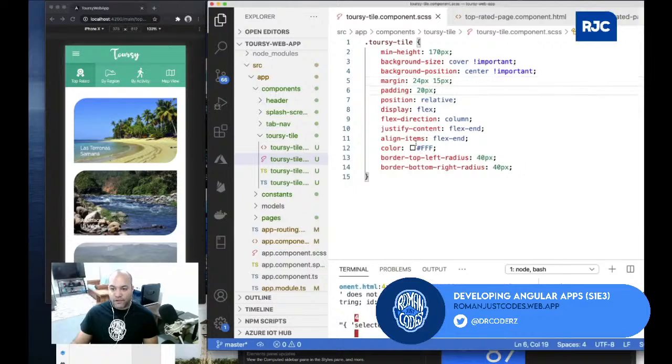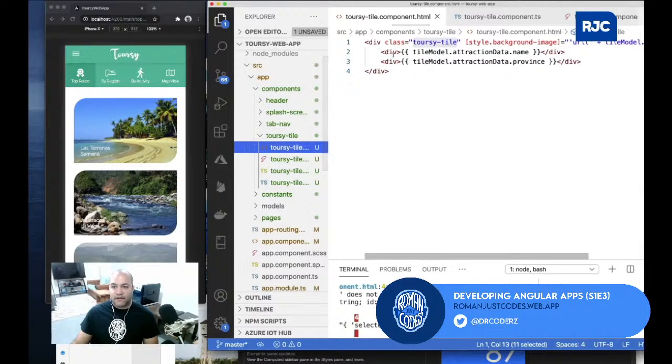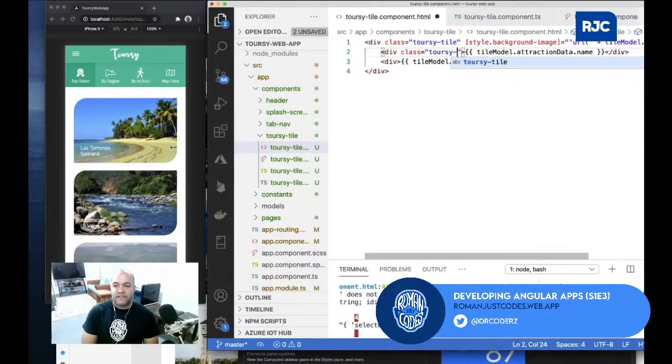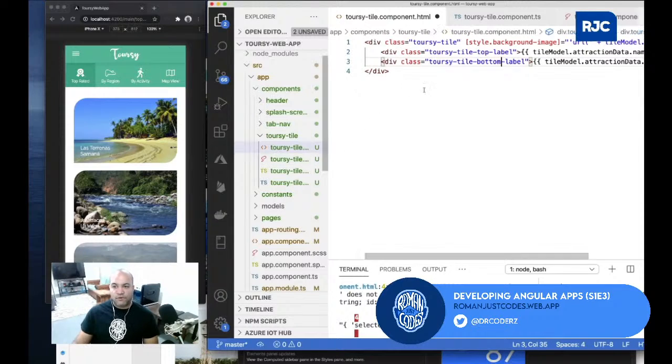So I do align items flex start. Inside of this, I'll add some specific classes. I didn't do it before, but I will do it now. So I'll do class Toursy tile top label, and then I'll do the bottom label as well.